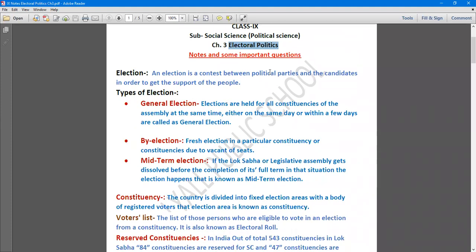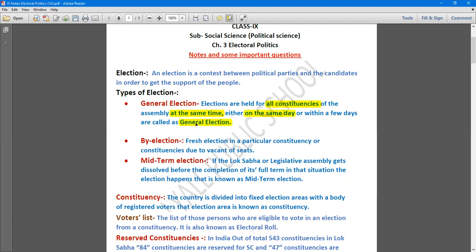Now next, how many types of elections are there? There are 3 types of election: general election, by-election, midterm election. Now what do you mean by general election? Elections which are held for all constituencies of the assembly at the same time. For all the constituencies, the election may be held on the same day or in phases within a few days. This kind of election is known as general election.